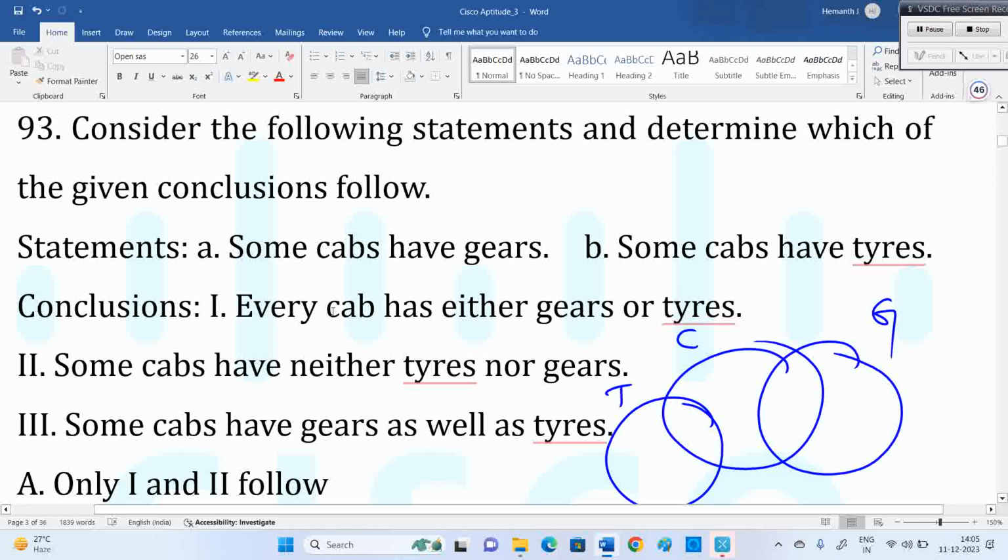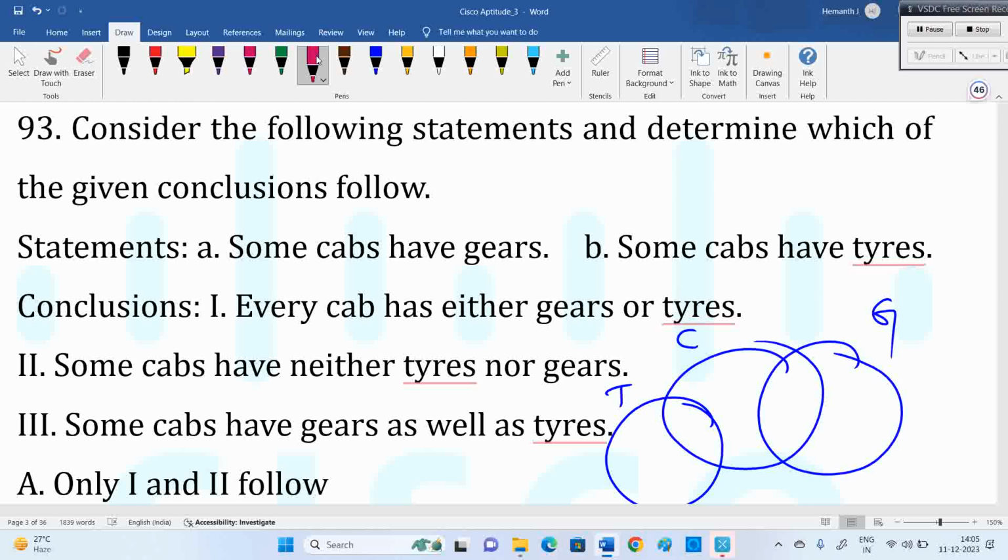Now, what is the first conclusion? Every cab has either gates or tires. Now see this diagram, and don't put general knowledge here. This point is a cab. Is it having a tire? Is it having a gate? No. So definitely the first one is wrong. They said every cab is having. This is also a cab area only, this is also cabs only, but that cab is not having a gate and not having a tire. That is not inside that. So the first one is wrong.